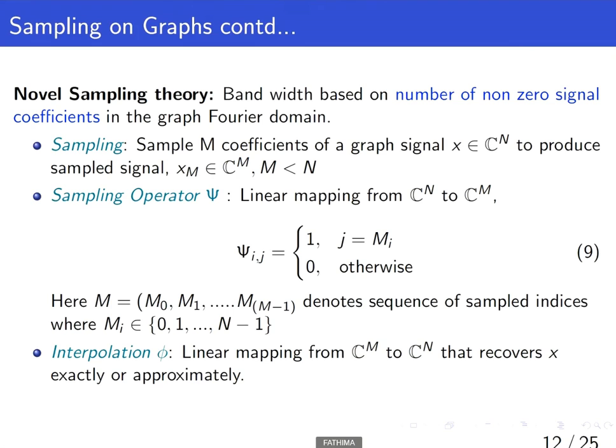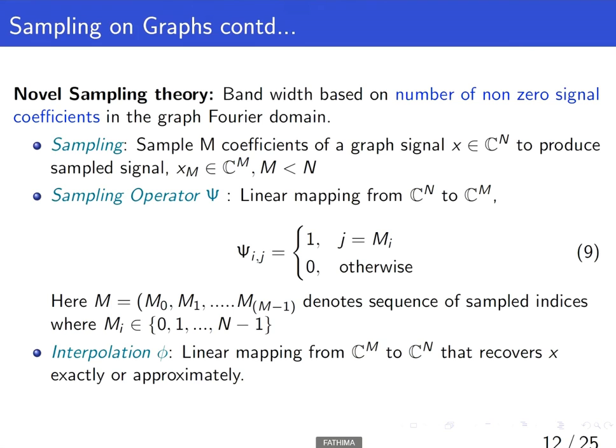Novel sampling theory. Bandwidth based on the number of non-zero signal coefficients in the graph Fourier domain is taken into consideration. Suppose we want to sample M coefficients of a graph signal x belonging to C^N to produce a sample signal x_M belonging to C^M where M is less than N. The sampling operator linearly maps from C^N to C^M as in equation 9, where M denotes the sequence of sample indices and M_i belongs to 0 to N minus 1.